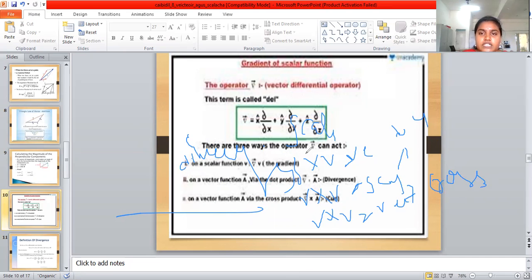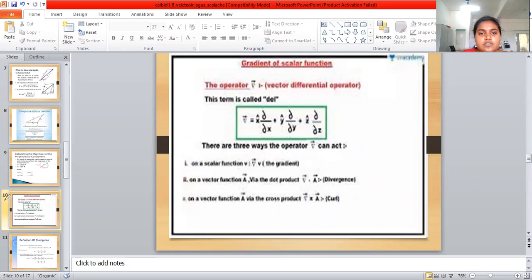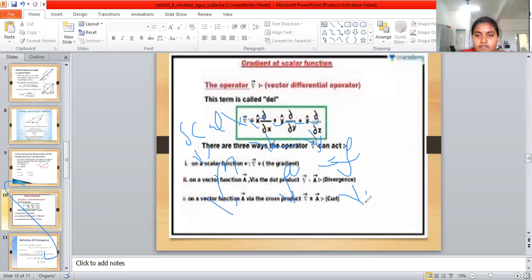Okay, here we know that scalar into vector is equal to vector. Proof: scalar here represents mass, and vector represents acceleration. So mass into acceleration is equal to force. This is scalar, this is vector, and this is a vector function.